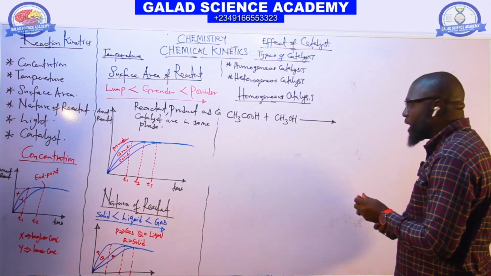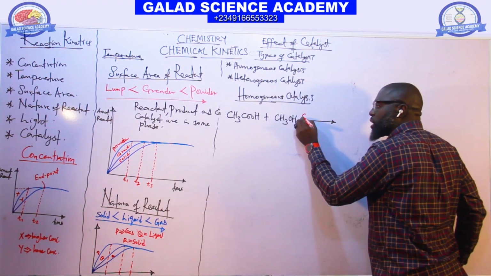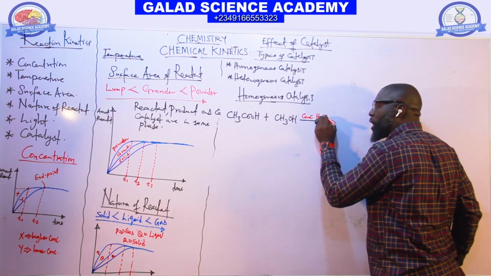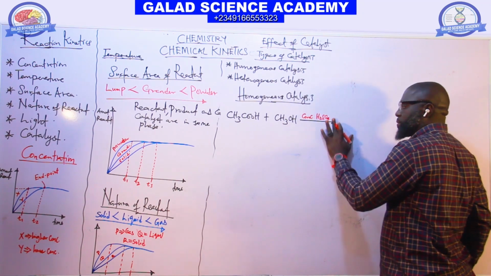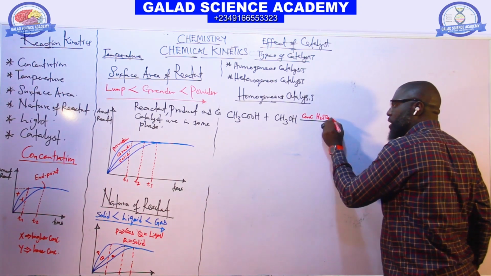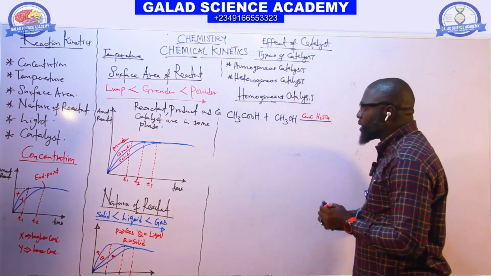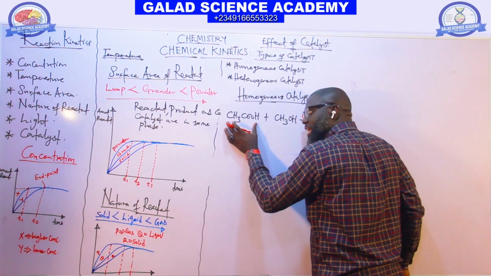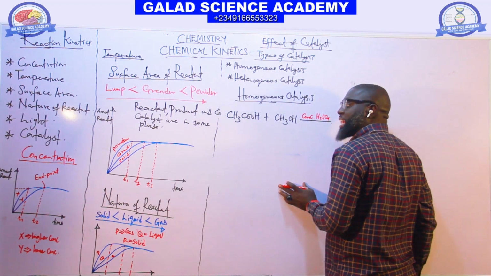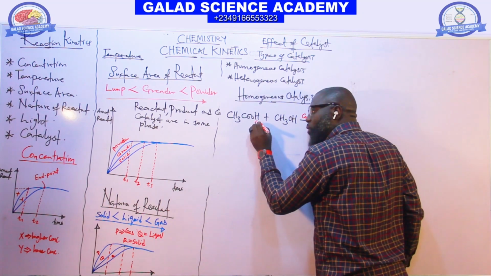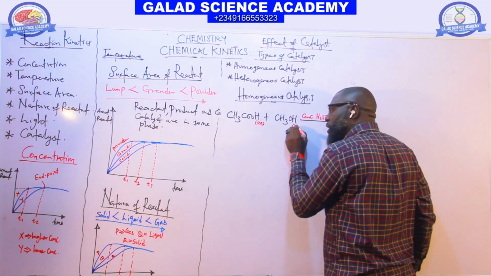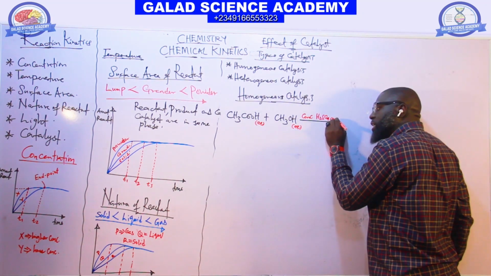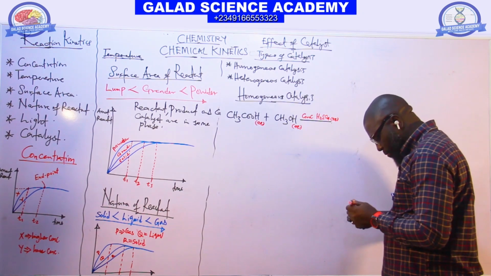We use conc H2SO4 as catalyst here. In this reaction, look at the state of this ethanoic acid. It is in aqueous form. This one is also in aqueous form. This is also in aqueous form.